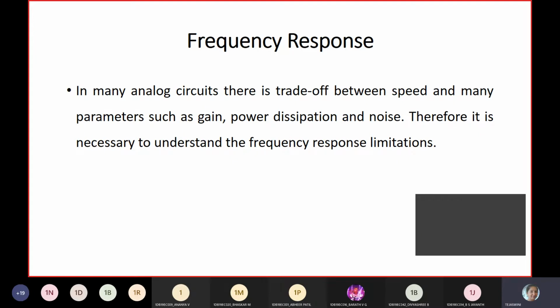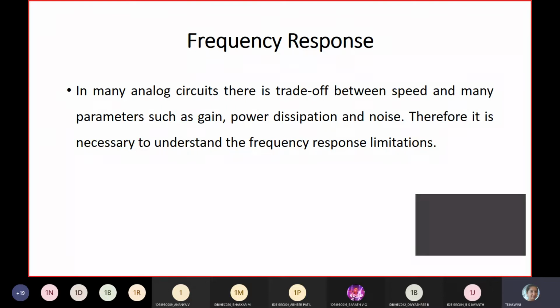So like this we discussed in the last class. Similarly, source body, drain body, depletion layer capacitances we discussed. We have solved a problem on that also. So next we'll move on to the next topic, which is frequency response.